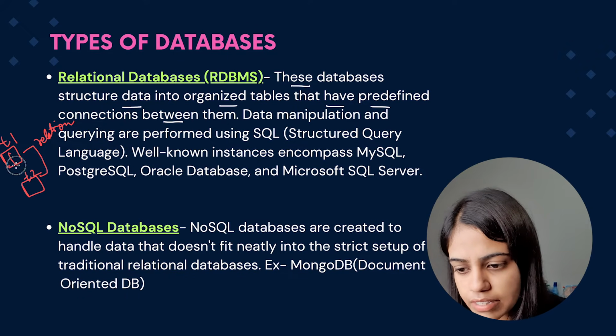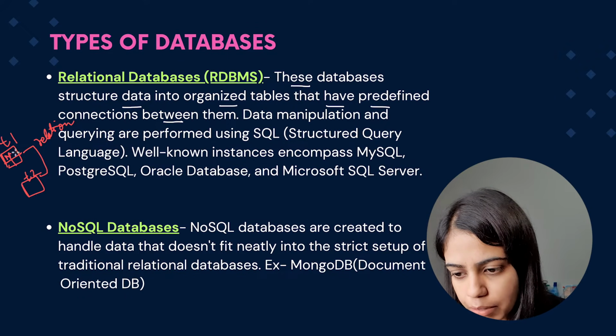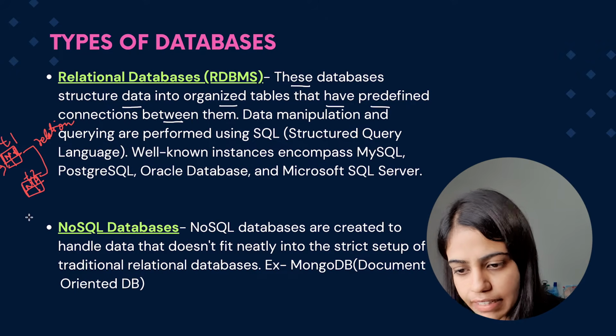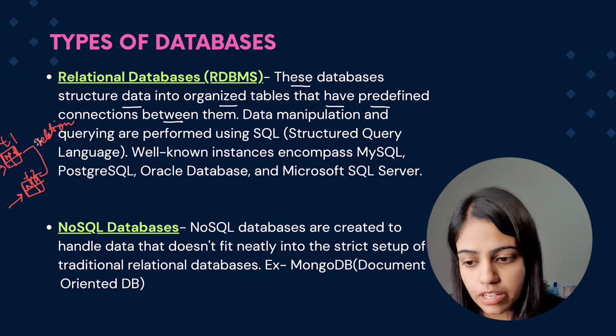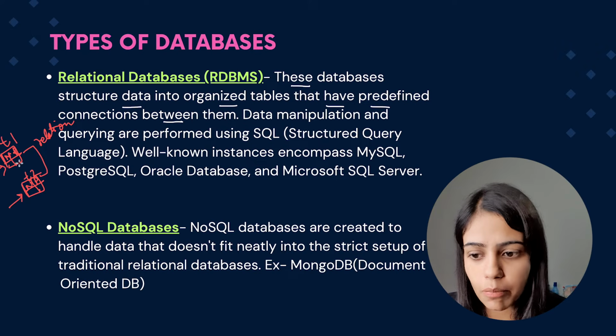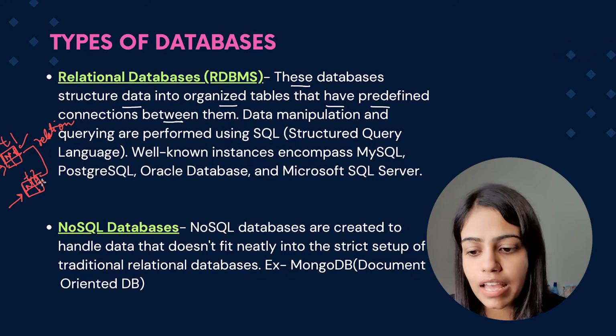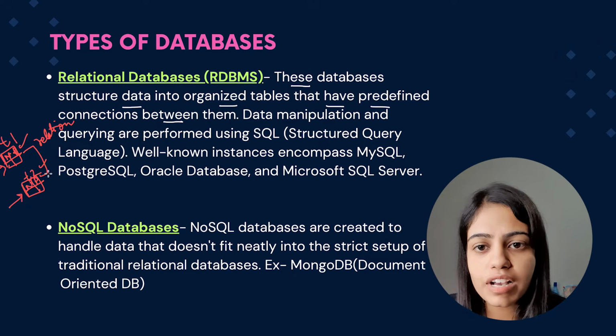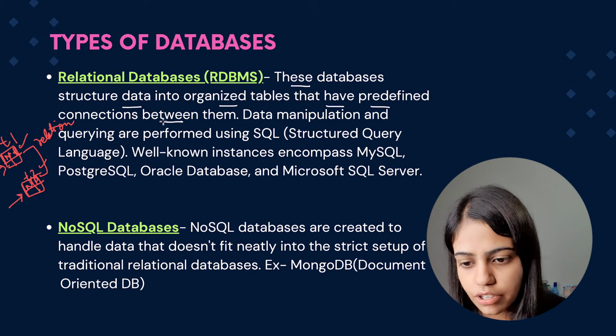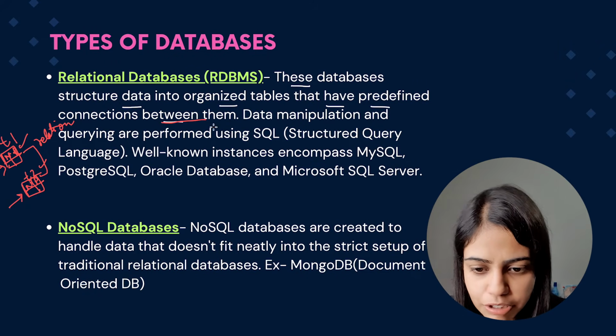So let's see. Consider there is a table which has my name and my roll number. Consider the table T2 which has my name and the place I live in. So this is data about me, and this table also contains data about me. So they have a relation: the information about me is present in T1 and also in T2. So this is a collection of interrelated data, a connection between them.